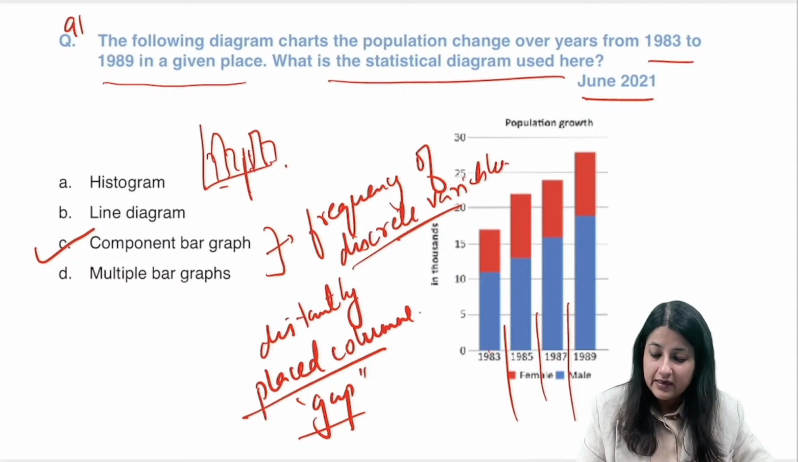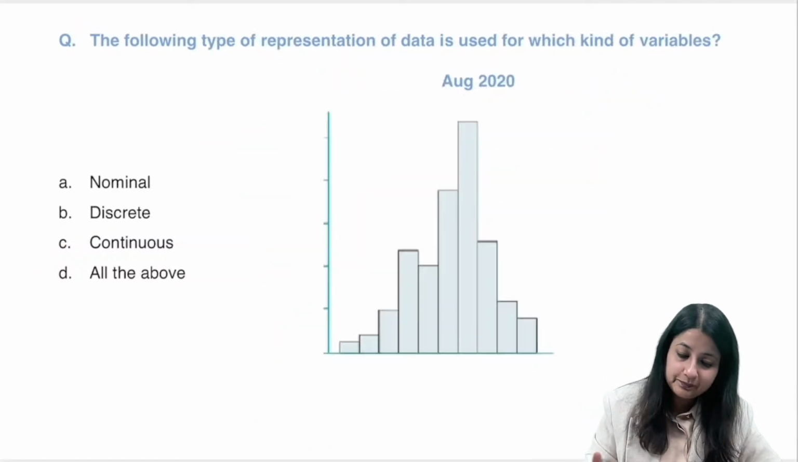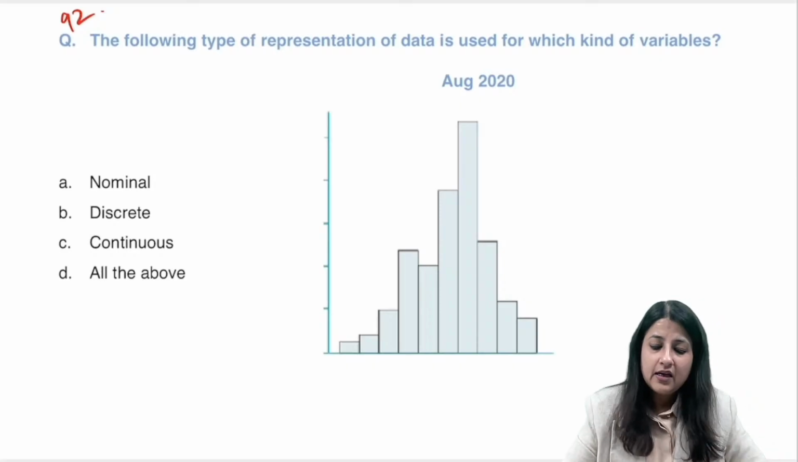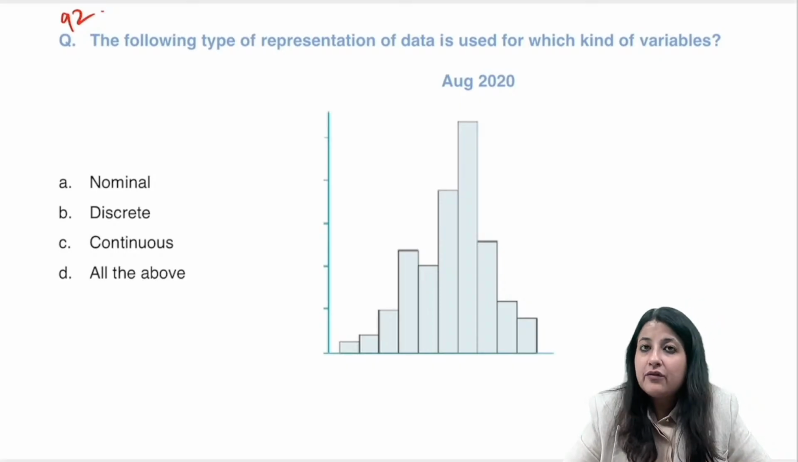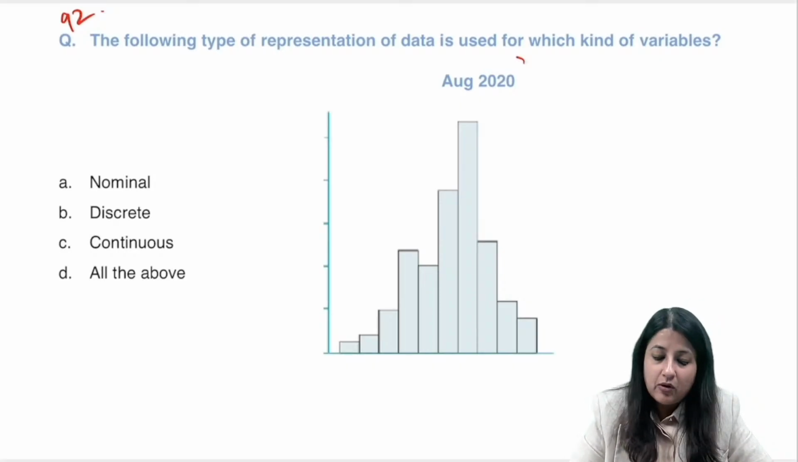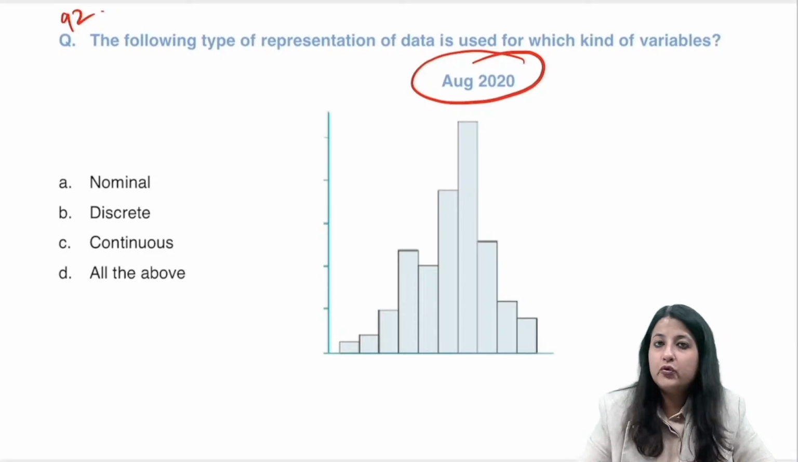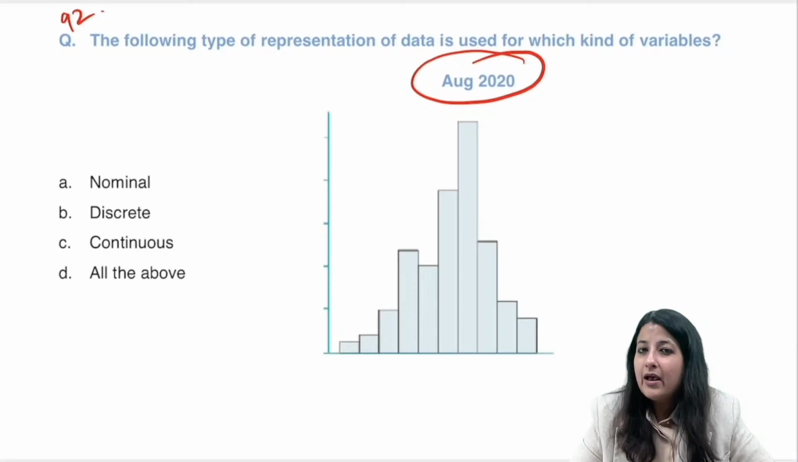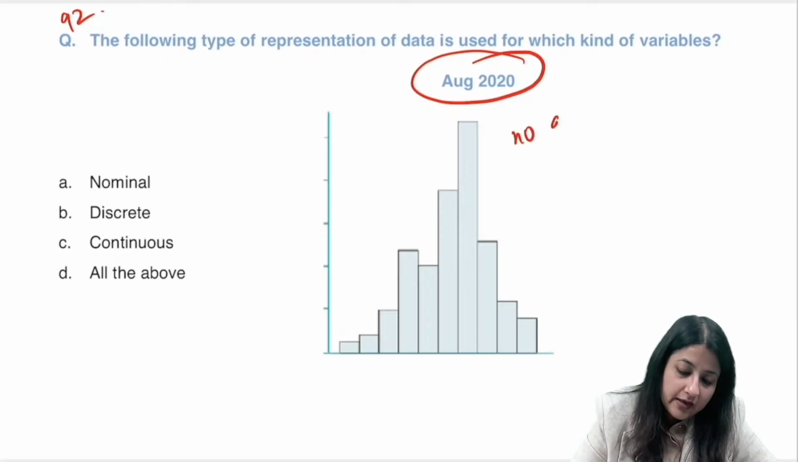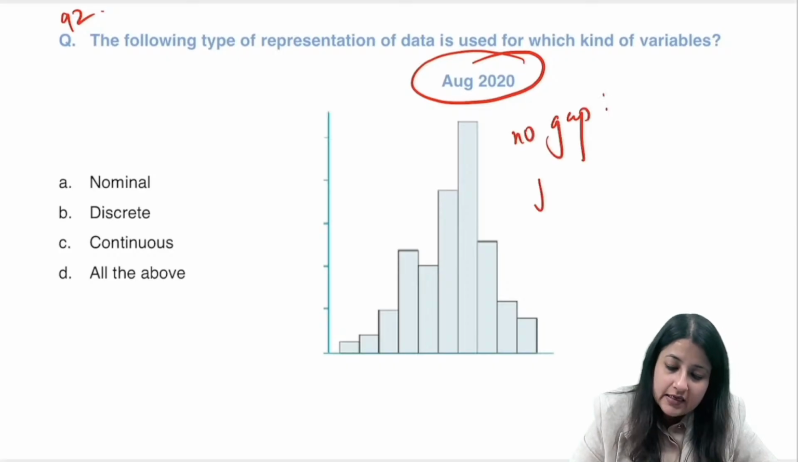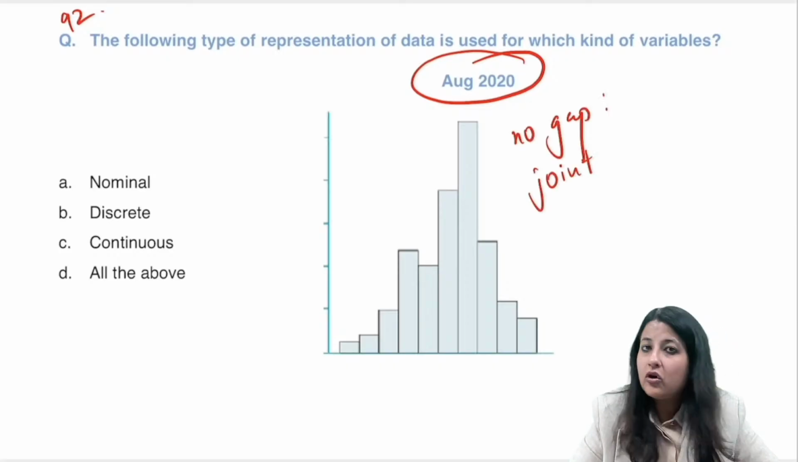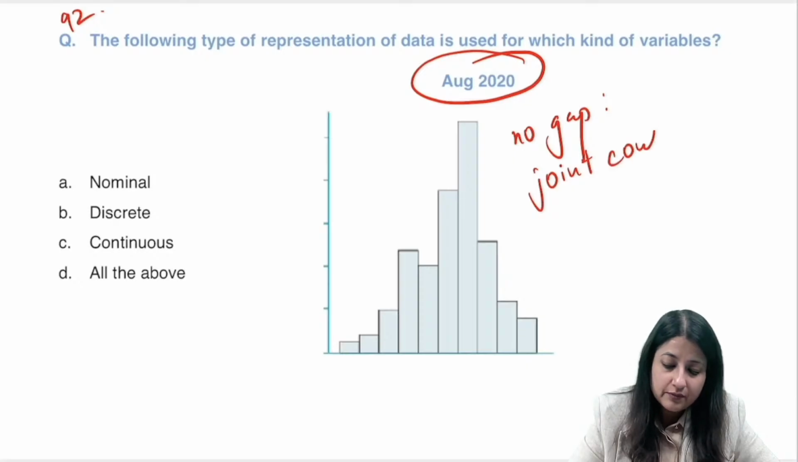Now look at this one, question number 92 आओ, इसको देखो. Following type of representation of data is used for which kind of variable? August 2020. What is the answer to this? Which type of variable is this used for? Now you can see over here, do you have any gap? No. Here we don't have any gap. No gap. Okay. So what is it? Is it distantly placed columns? No. Here you have joint columns. Okay. Joint columns. There is no gap.